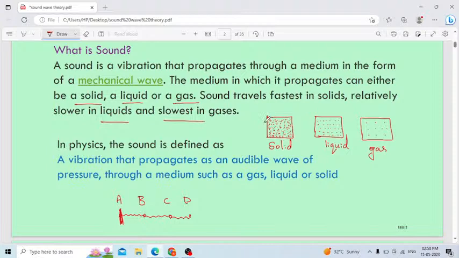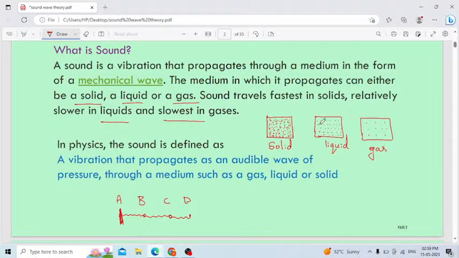To transfer vibration, otherwise to transfer energy from one particle to another particle, it will not take more time. Within a short period of time the vibration will occur inside a solid. Therefore sound waves can easily pass through the solid.